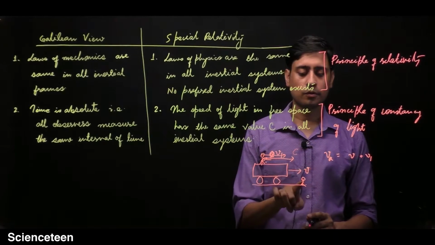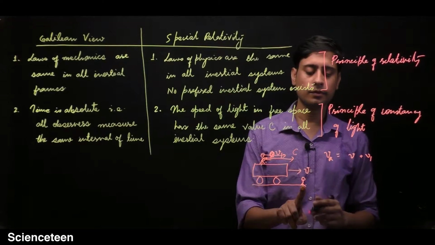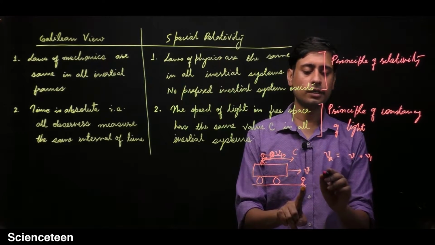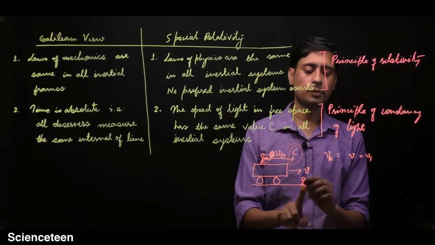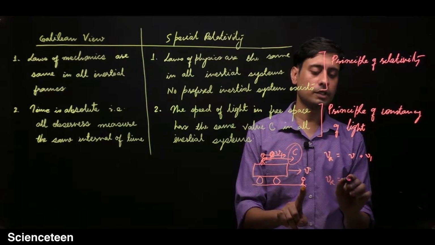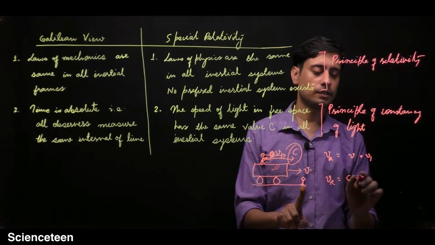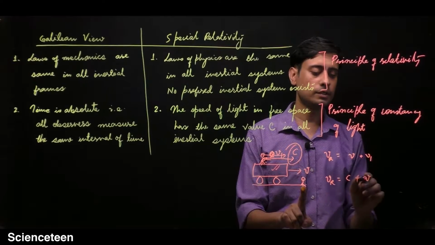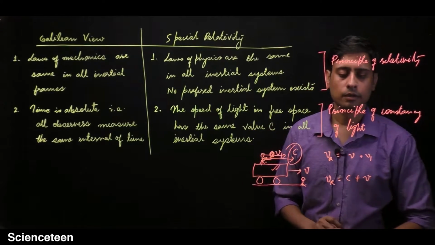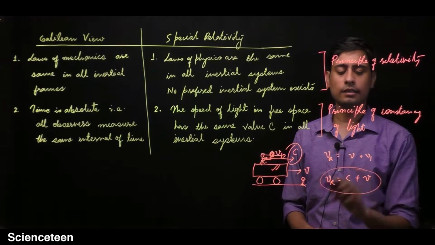With the Galilean view, we can say that the speed of this beam of light must be Vr equal to c, which is with respect to this cart, plus the velocity of this cart. But it is not exactly correct.